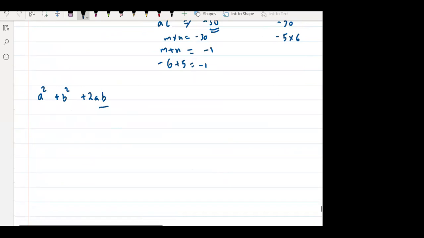तो इसमें क्योंकि मैंने 2ab लास्ट में लिखा है, it is not the middle term. You have to notice. So it is a square plus 2ab plus b square. इसमें हम 2ab को तोड़ेंगे. कैसे तोड़ेंगे? It is a square, plus ab, plus ab, plus b square, है ना? समझ में आ गया? चलो, ओके, वेरी गुड.